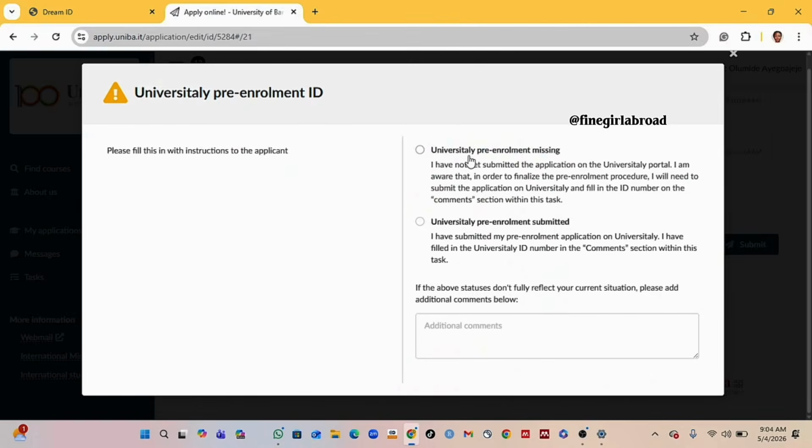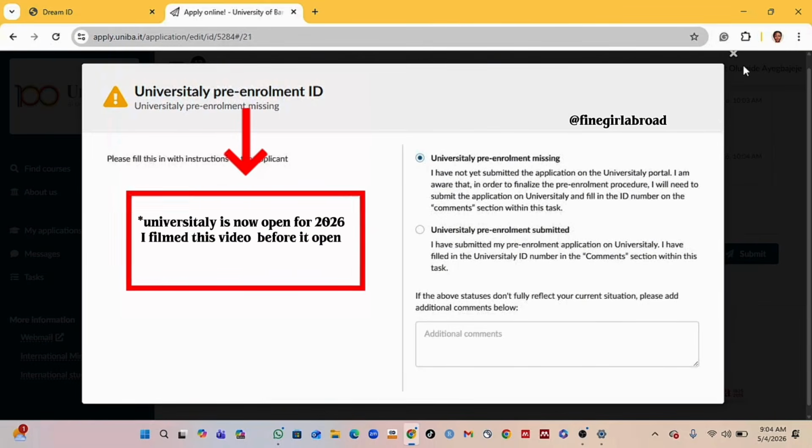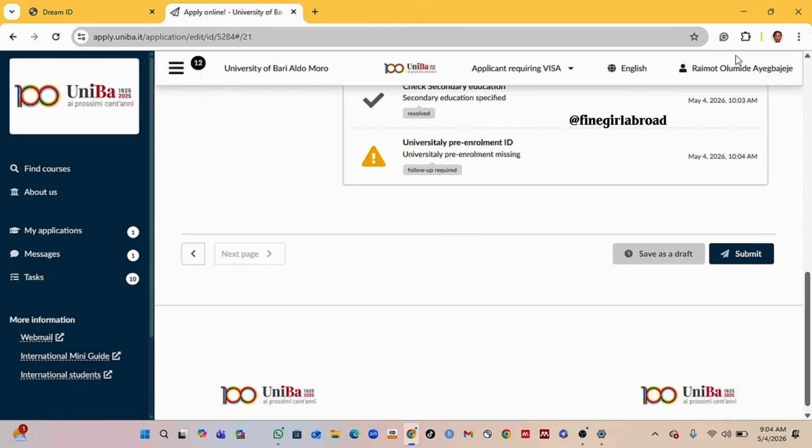Then the next one is university pre-enrollment, the Universitaly pre-enrollment ID. So here, after you've enrolled on the Universitaly website, you'll be given an ID. But unfortunately, as at the time I'm filming this video, Universitaly is still not open for 2026, so you don't have an ID yet. So here you cannot say I have. You just say I have not submitted the application on the Universitaly website, which you haven't done because it is not even open, even if you want to do it. So after that, just leave it. Can you see that you can wait till after admission?